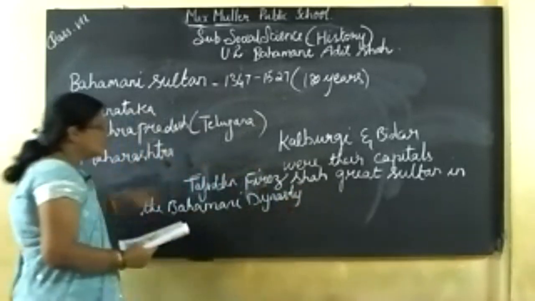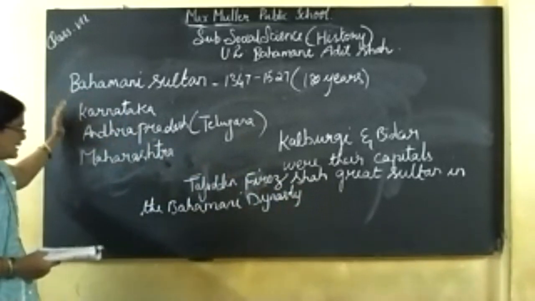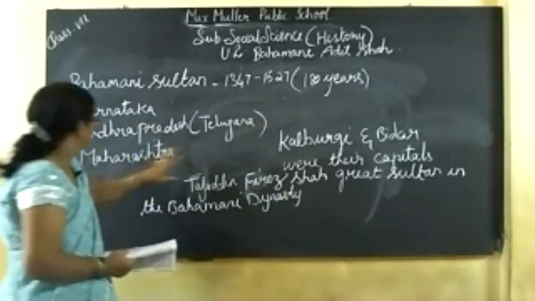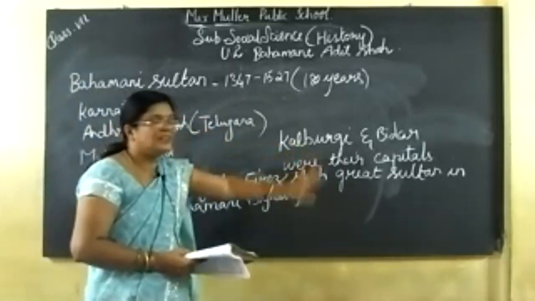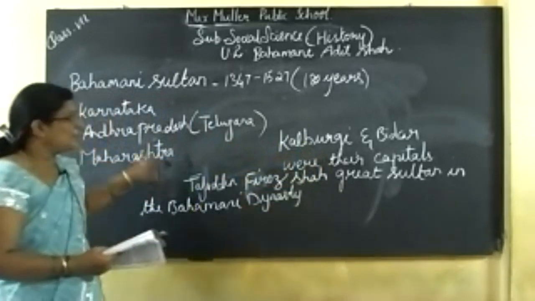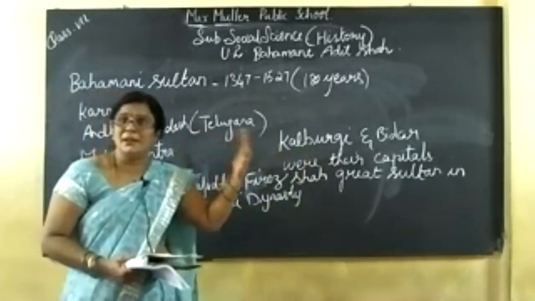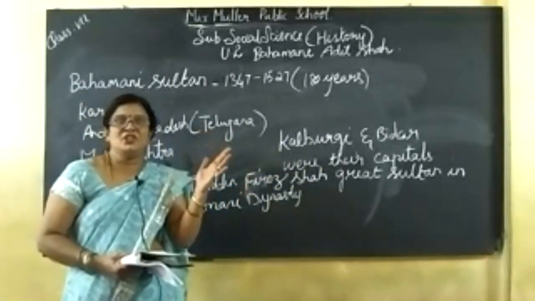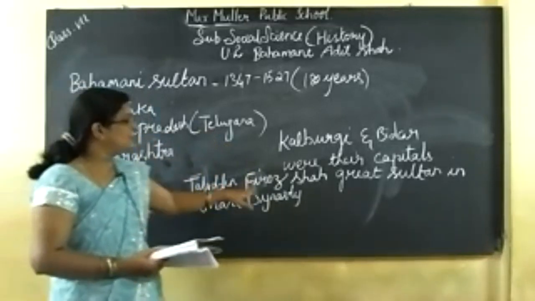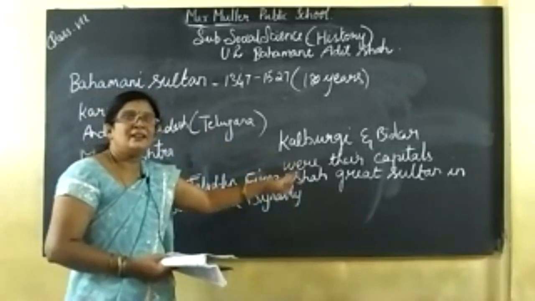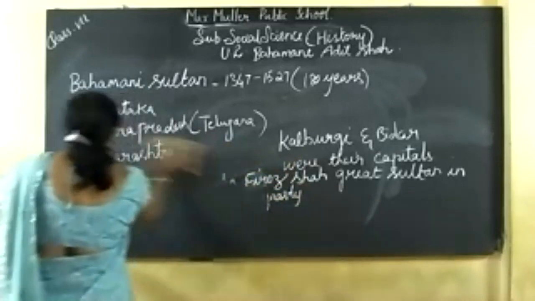Okay, again I am telling. The Bahamani Kingdom had parts that they ruled: Karnataka, Andhra Pradesh, Telangana, and Maharashtra. In the beginning period, Kalburgi and Bidar were their capitals. The Bahamani Empire was in the northern part of the Krishna River, and the Vijayanagar Empire was in the southern part. Tajuddin Firoz Shah was the great Sultan in the Bahamani dynasty.